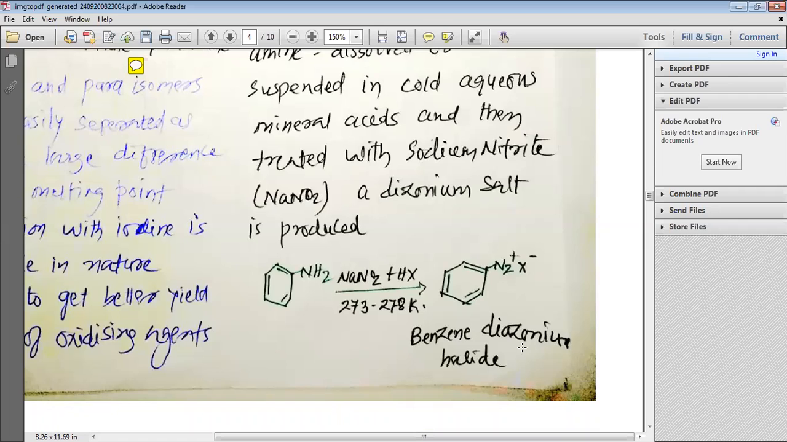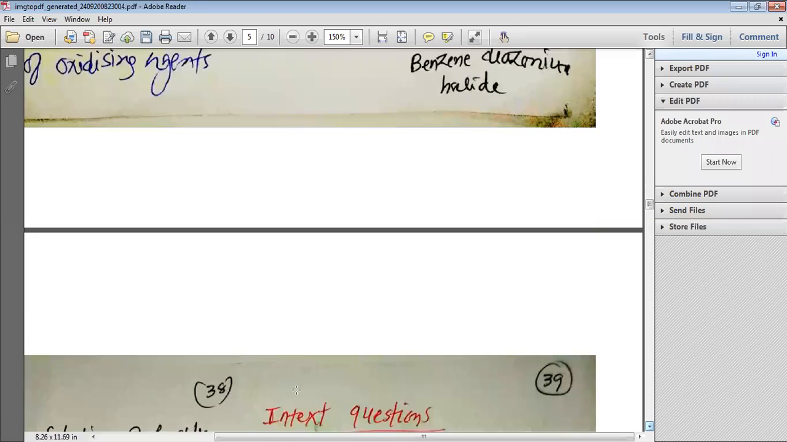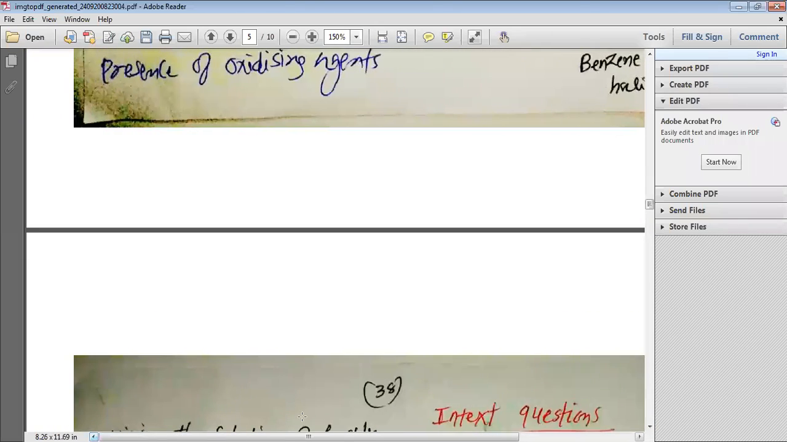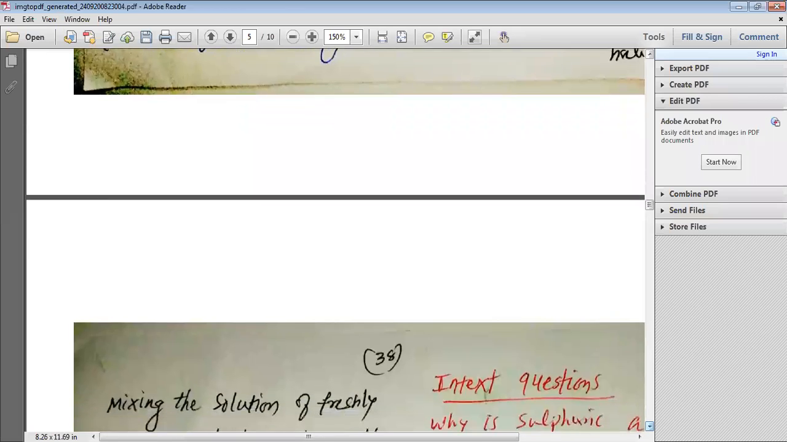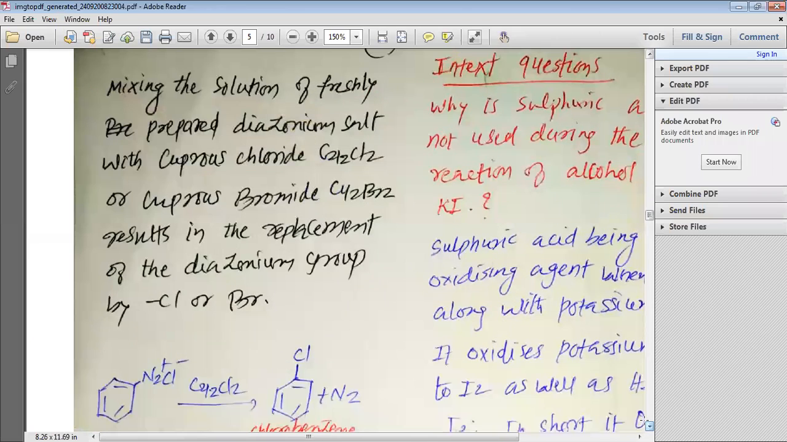Benzene diazonium halide is not so stable. It is an intermediate and it is highly reactive, so it reacts with other compounds and gives us various products. Let us look at the desired product that we are going to study about. Now this freshly prepared diazonium salt, we are going to mix it.